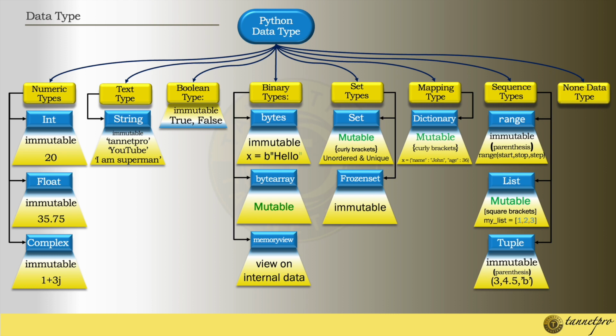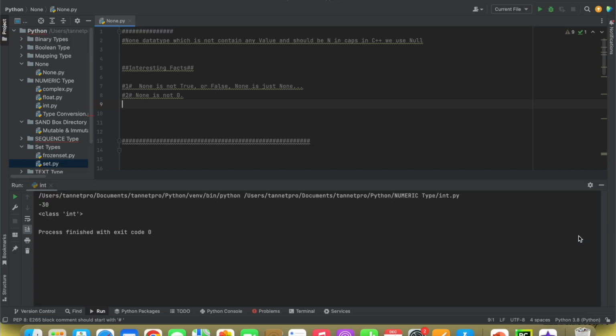So we'll understand the None data type now, right. Let's understand. So None data type is which is not containing any value. Under the None data type, there is no value against the variable. The N should be in caps. Whenever we write None, it should come with a capital N. And we know, right, in C++ we use a null data type, and here in Python we use the None data type. Regarding the None data type, an interesting fact is that None is not true or false. None is just None, and even None is not zero. Don't treat it as a zero or true false in this way.